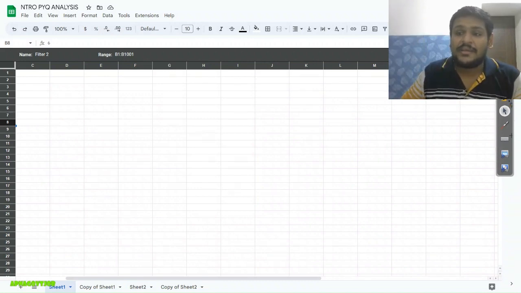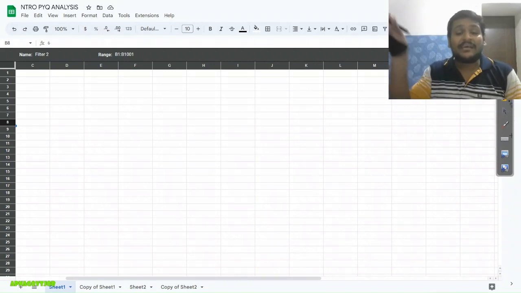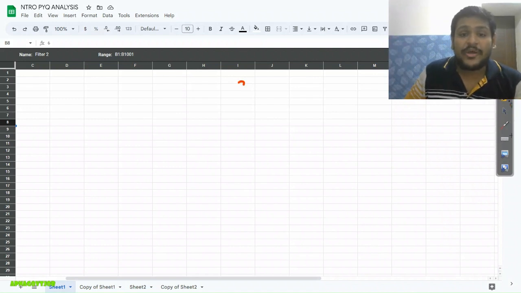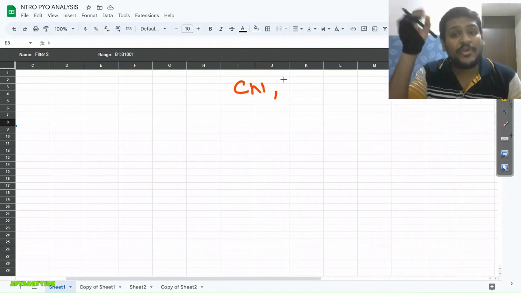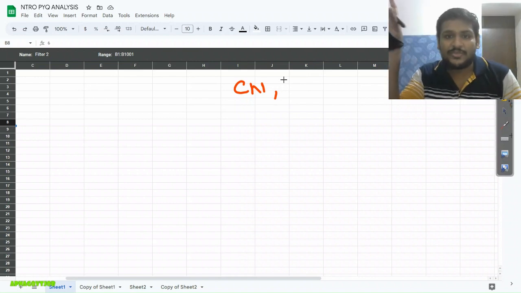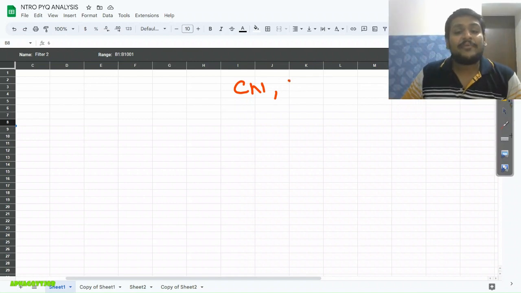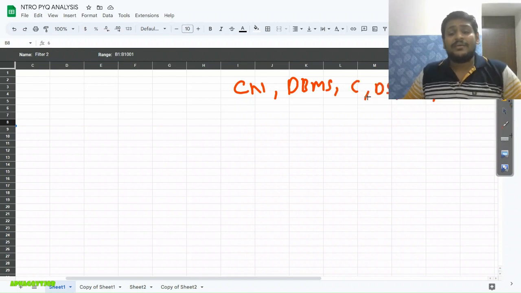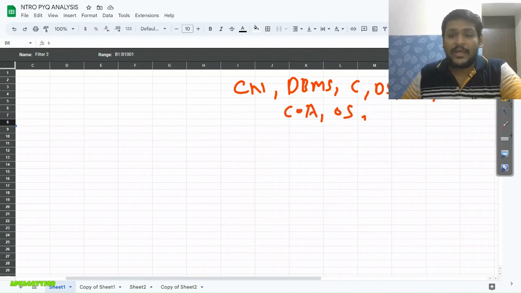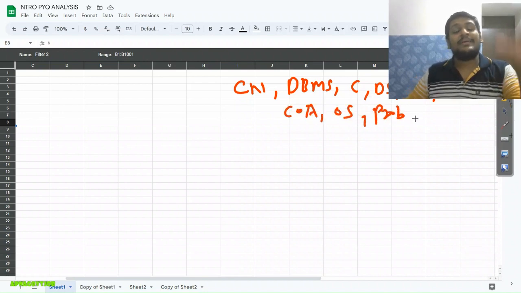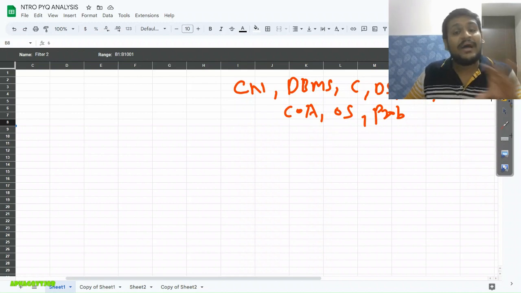Okay, now see, the high weightage subjects I mentioned earlier: your computer network, by default it will be there. Computer network also includes your network security and cryptography part, right? Then second, your DBMS. Then C, DS and algo, which I mentioned. Then your COA and OS. Along with that, probability, I mentioned, right? Now these are our earlier high weightage subjects.